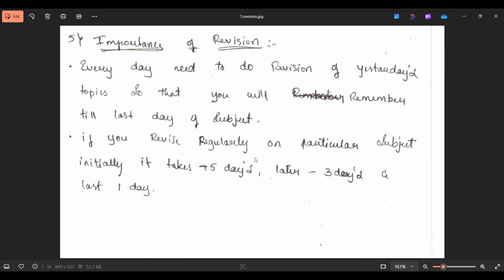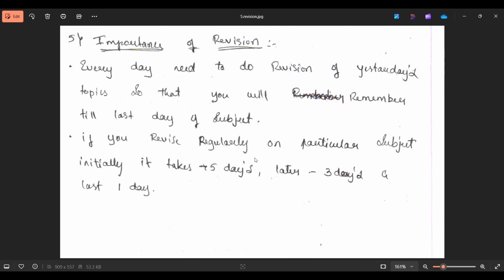Okay friends, what you need to do is simple. While you are reading a particular subject, for example polity, if you read 4 hours of polity today, then you should keep 1 hour for revision tomorrow. Whatever topics you have covered today in polity, you need to revise each and everything tomorrow. After revising, you need to take a test. I already told you about that in the previous class.